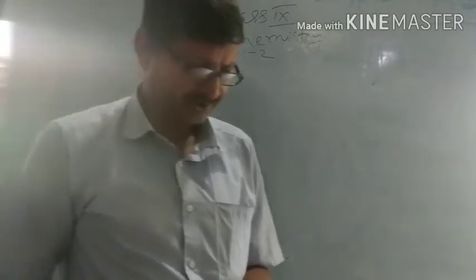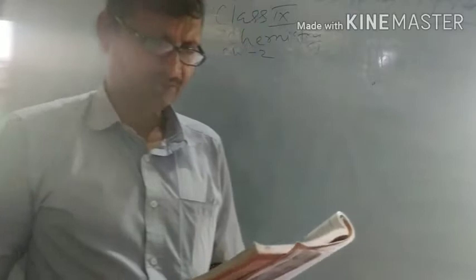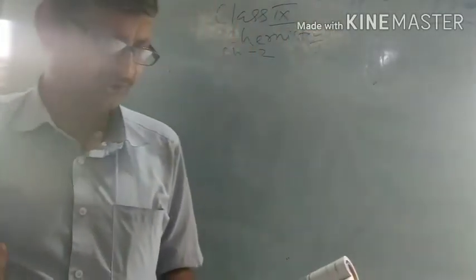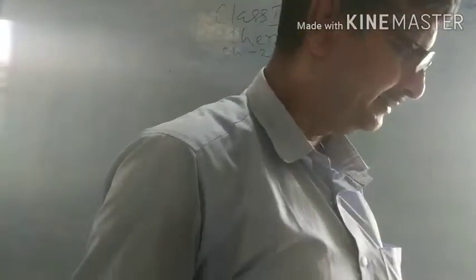The changing of solid directly into vapors on heating and vapors into solid on cooling is called sublimation. The process of sublimation is used to separate those substances from a mixture which sublime on heating. Okay, the solid substance obtained after cooling the vapor is known as sublimate.